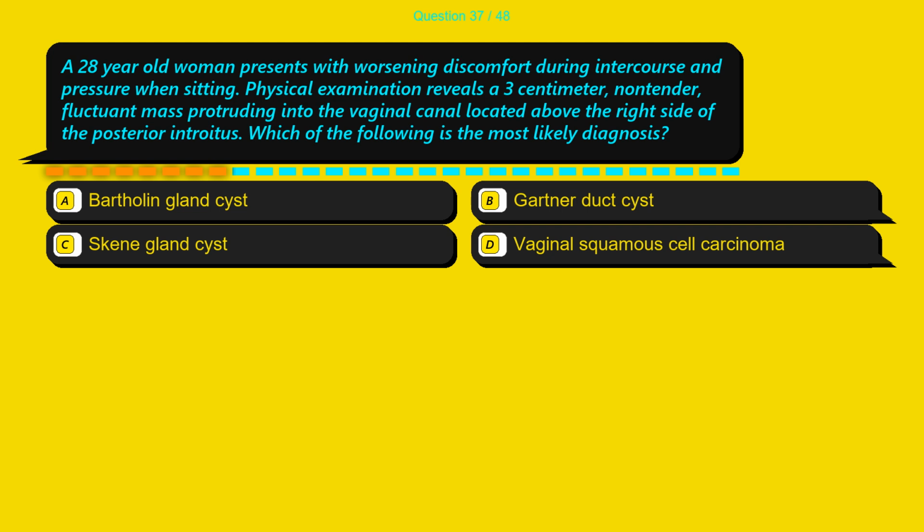Option A, Bartholin gland cyst. Option B, Gartner duct cyst. Option C, Skene gland cyst. Option D, vaginal squamous cell carcinoma.